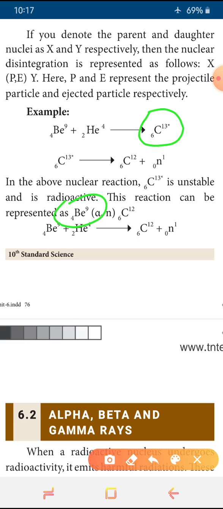Then again we write it with beryllium: 4Be9 plus 2He4 gives 6C12 with 0n1. This is the reaction explained in this example for radioactivity, children.